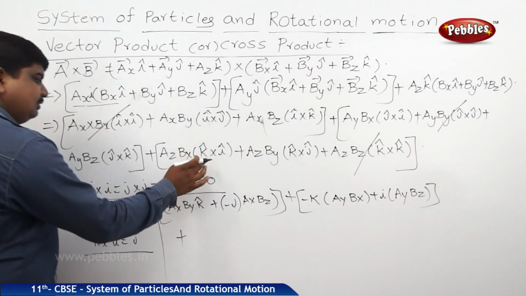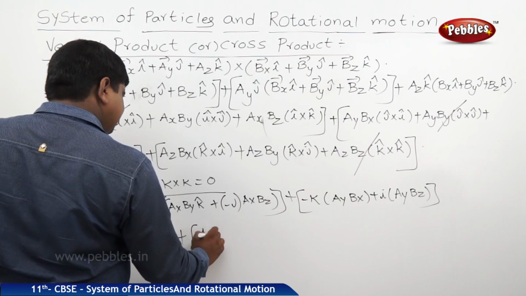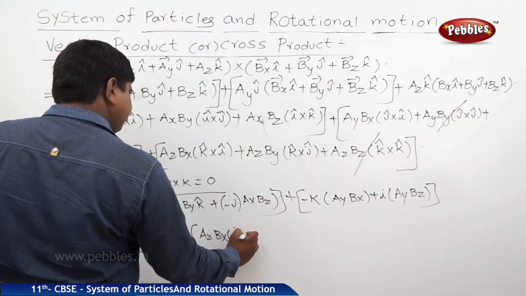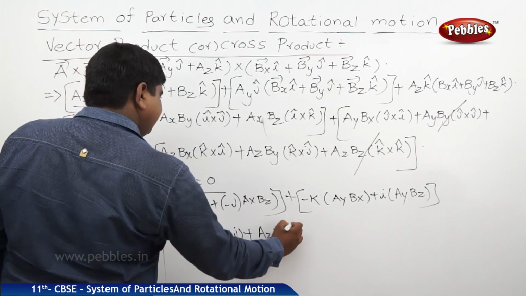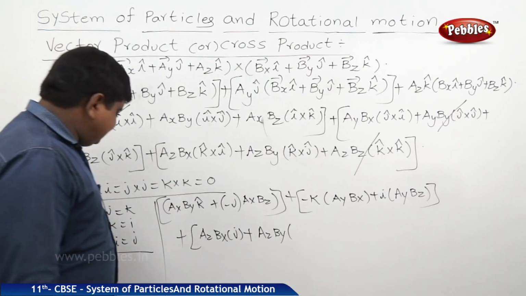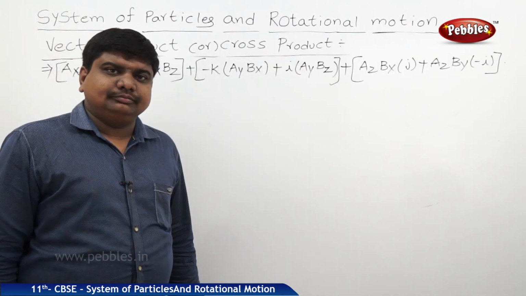Plus k cross i is equal to j. Therefore az bx into j plus az by into, k cross j is equal to minus i, because j cross k is equal to i.